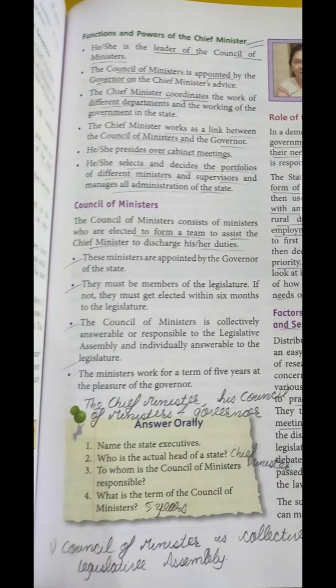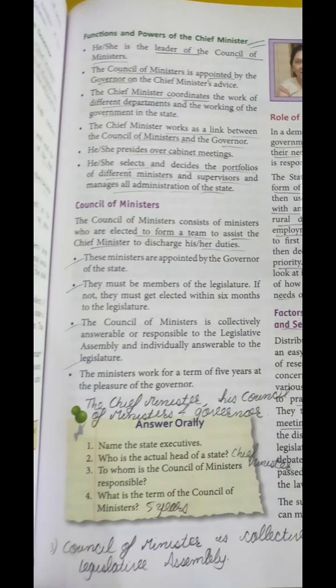So definitely the third point is that the Council of Ministers is answerable or responsible to the Legislative Assembly, and individually answers to the legislature. So the Council of Ministers are the ones who have to give the answer, who are responsible for each and everything. Whatsoever is going on in the legislature, they have to answer properly whenever the Governor or the Chief Minister asks about that.